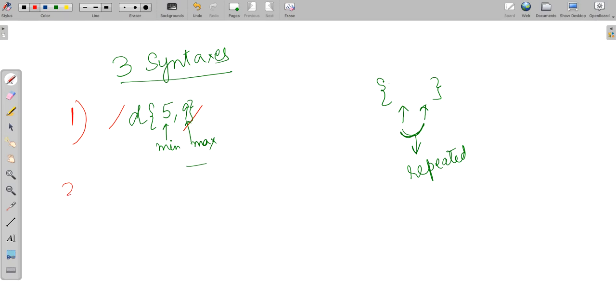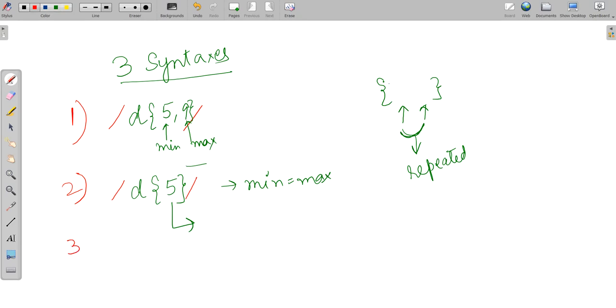Then comes the second syntax where we will have, let's say, 5 as the only value. So here only the maximum is given, which returns just one value because the minimum is assumed to be the same as the maximum. So it will match the number with exactly 5 digits.